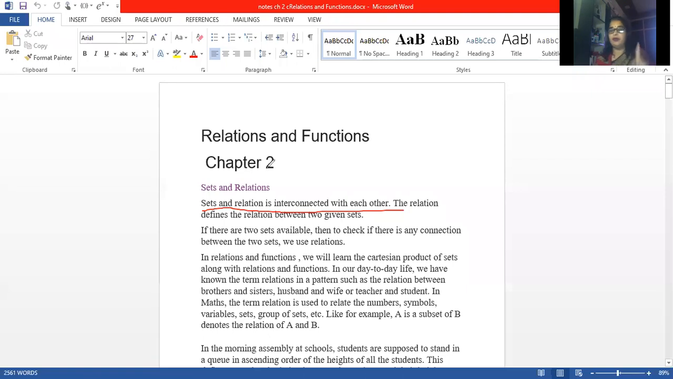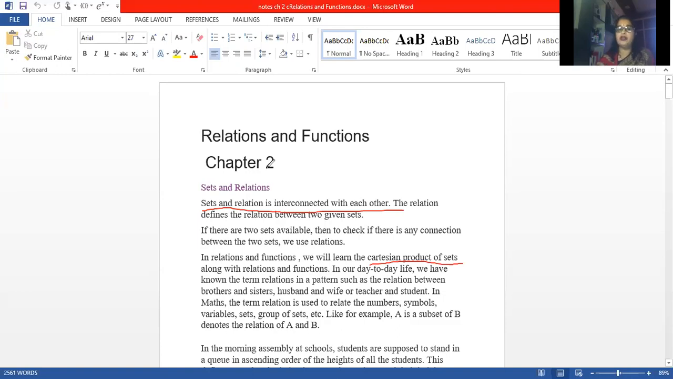Now we have studied a set contains what? A number of elements. If we are having two sets, they will contain different elements. Set A will contain some elements, set B will contain some different elements. Now, for a relation to exist between two sets, you should know first of all the Cartesian product of two sets. Clear? Then only you will be able to understand what the relation is and how the relation can be specified.